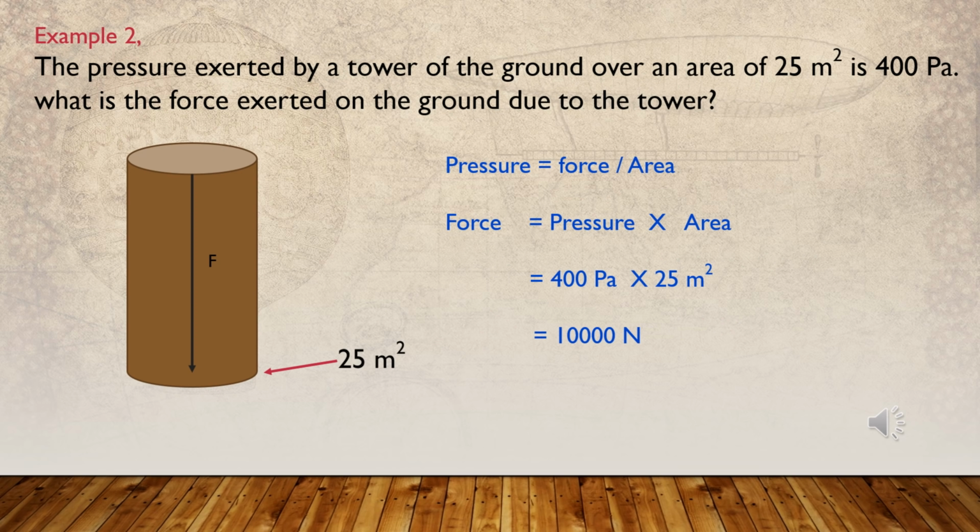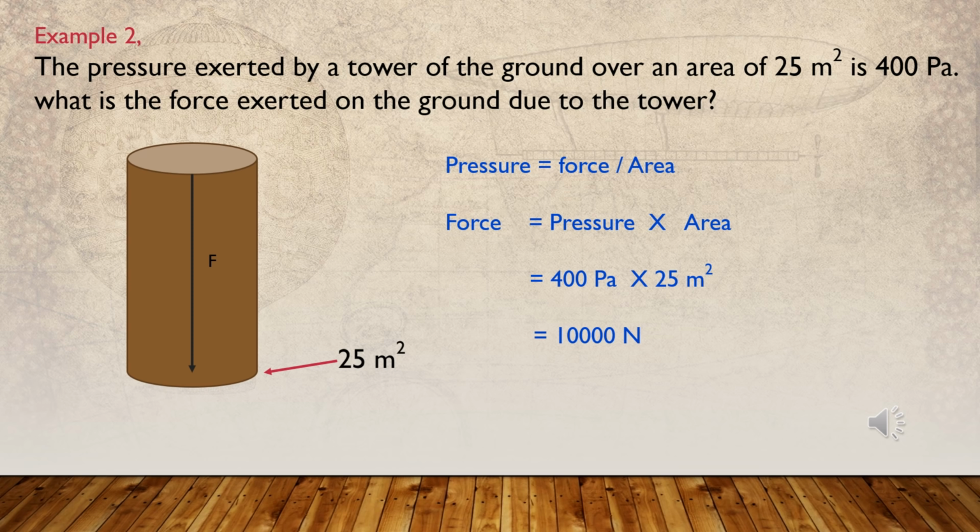Let's move to another example. The pressure exerted by a tower on the ground over an area of 25 square meters is 400 Pascal. What is the force exerted on the ground due to the tower? You can see here, as shown in the figure, the area over which the force is exerted on the ground is 25 square meters.